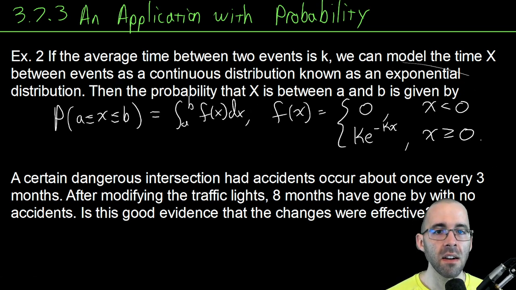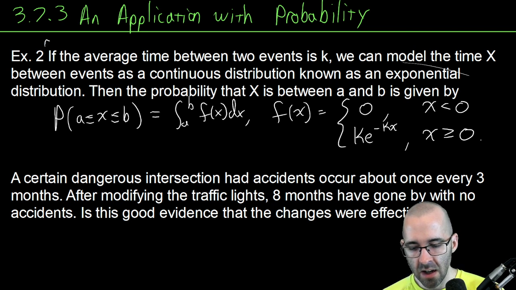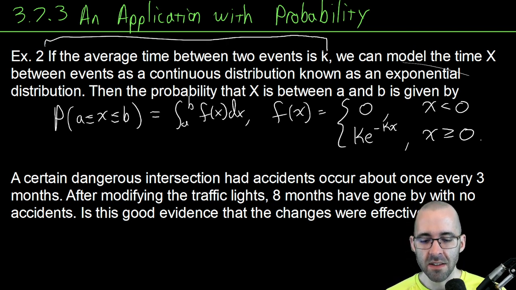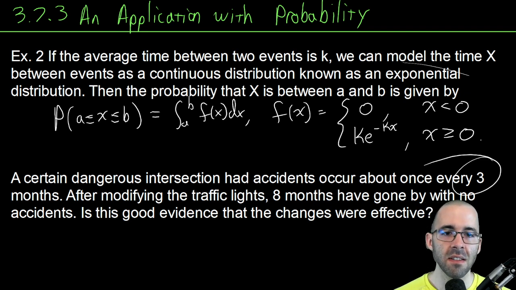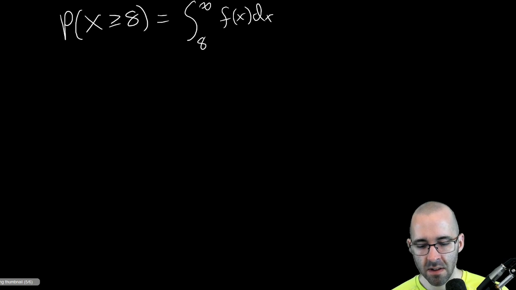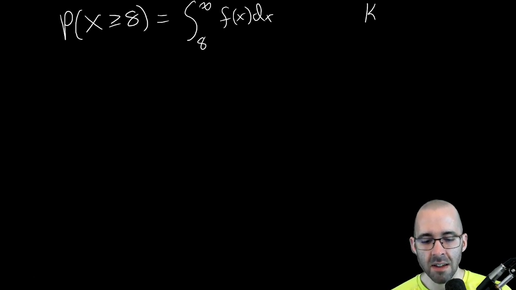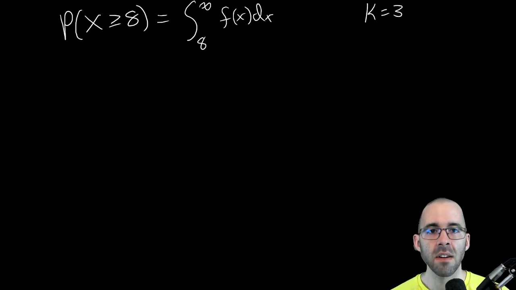What's k? If the average time between two events is k, the average time between two events is 3 months. Okay, so k is equal to 3. Right? Our units of x are months.